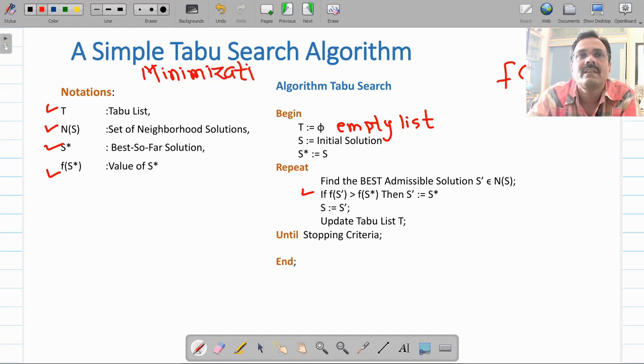So always the solution which has less value is the better solution. So if this f of S star is better, what to do? If this is a minimization problem and f of S star is better, then you assign this S star to S dash.